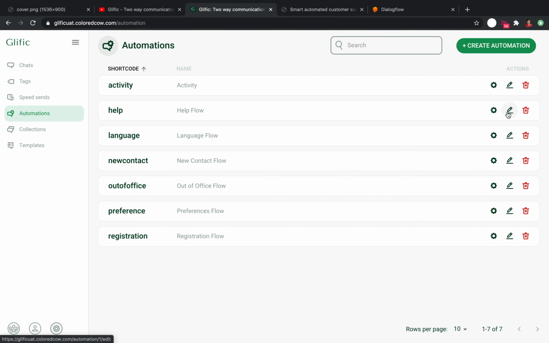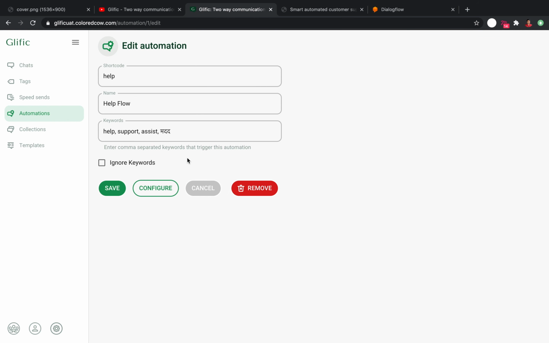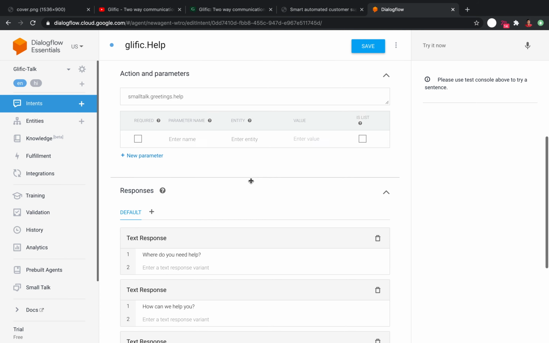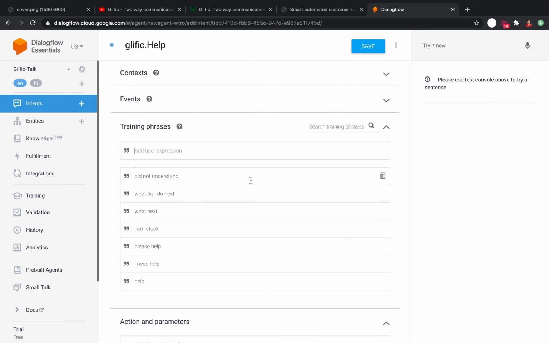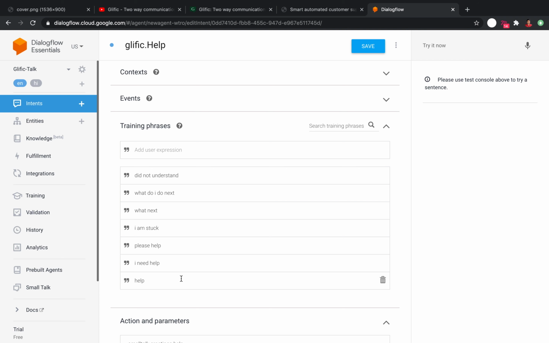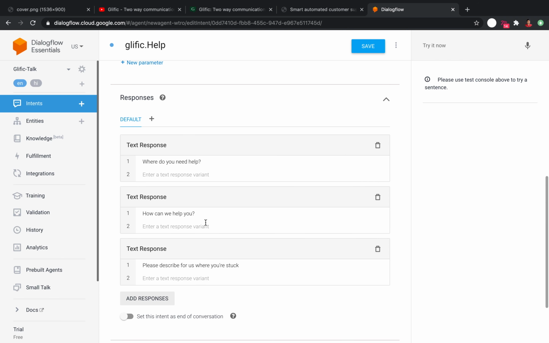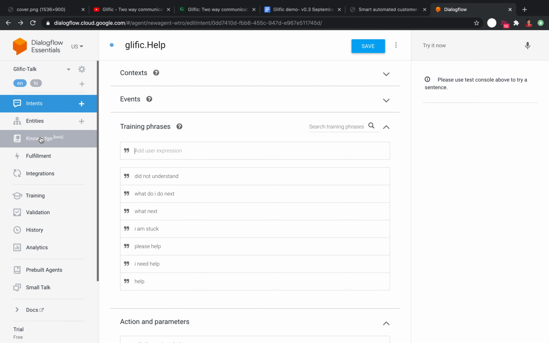In addition to setting up automated messages, which get triggered by keywords, you can also trigger intent-based automated messaging with the support of our latest integration of Dialogflow. These are intent-based automated messages as opposed to keyword-based messages. You can set up intent, for example, in case someone needs help. They will be sent one of these responses. You can also do this in any language you'd like as well.